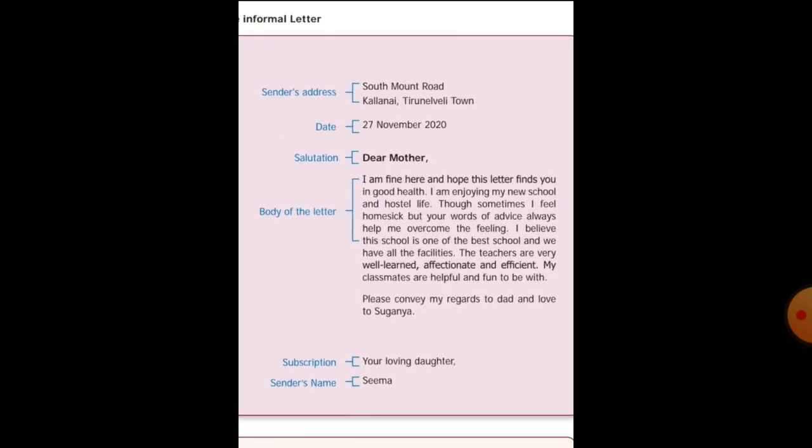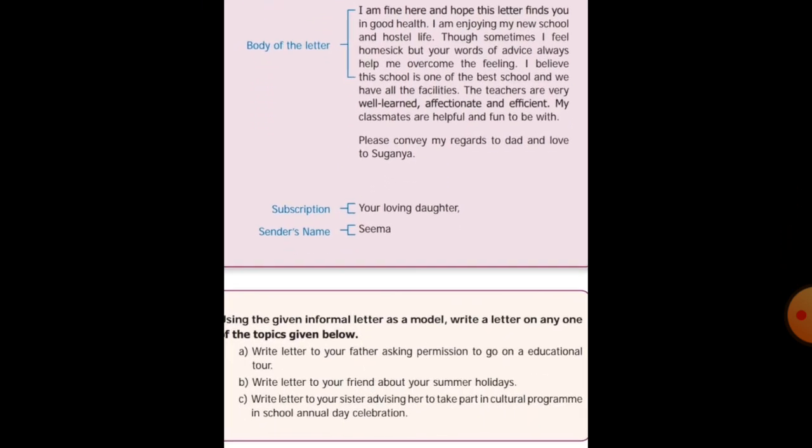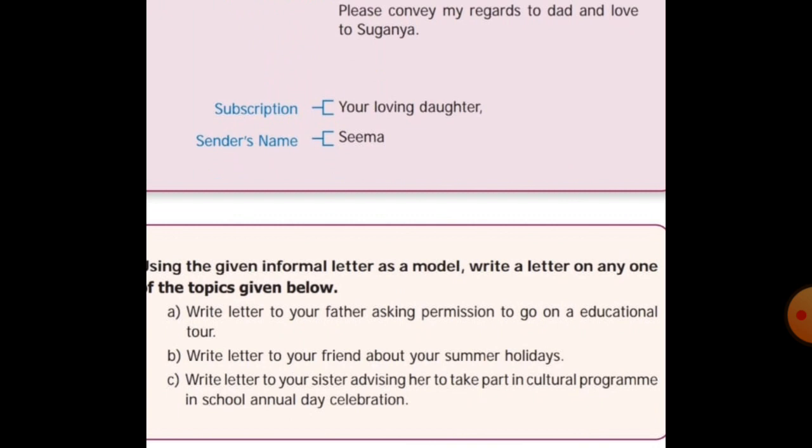In this itself they have asked the question. See the question down in your book. They have given you a letter to write. Using the given informal letter as a model, write a letter on any one of the topics given below. They have asked for any one only, but they have given three questions.